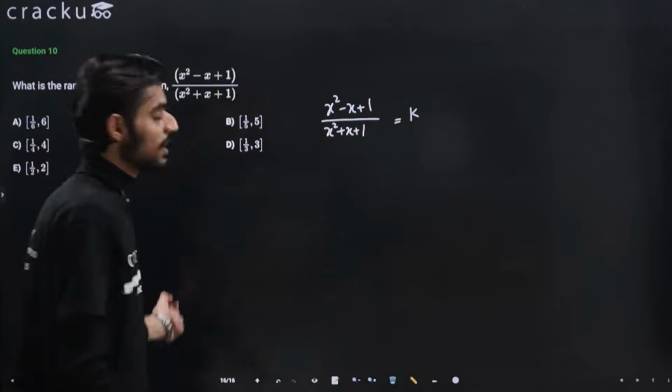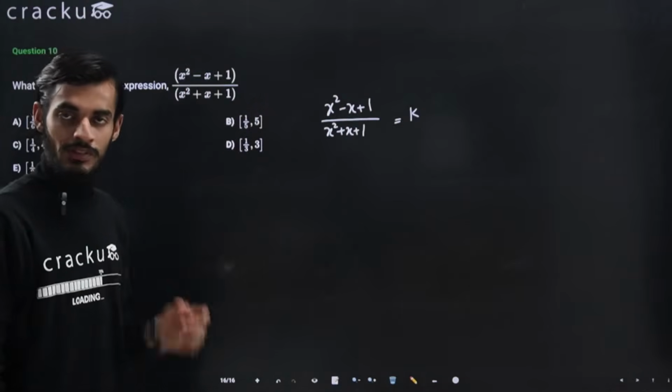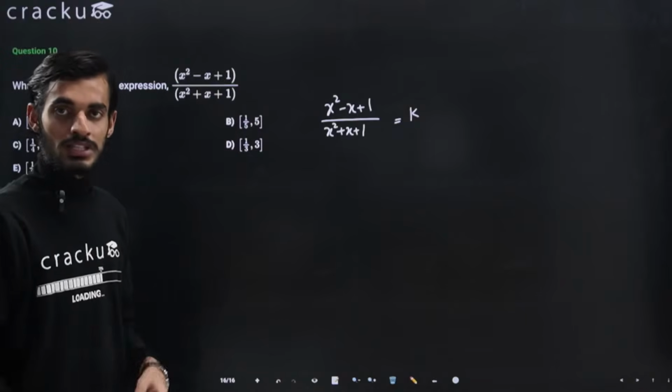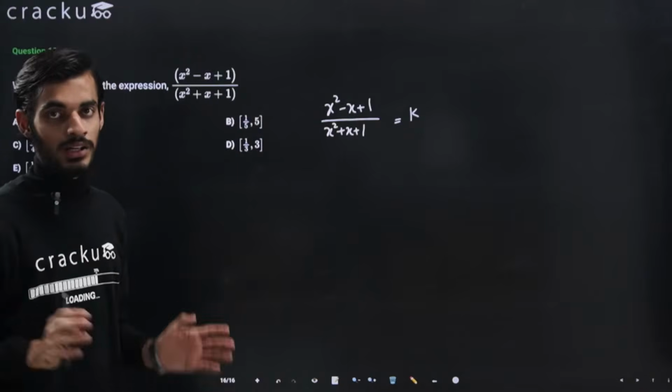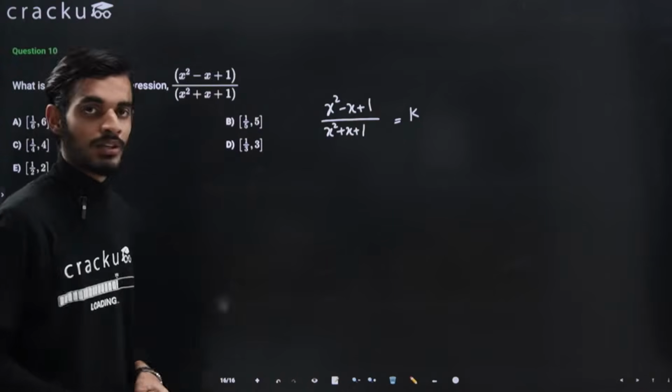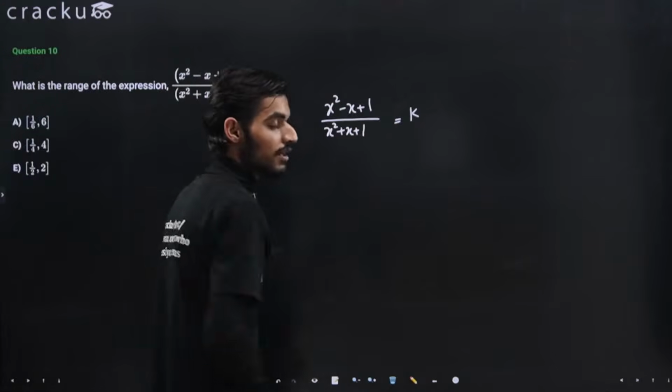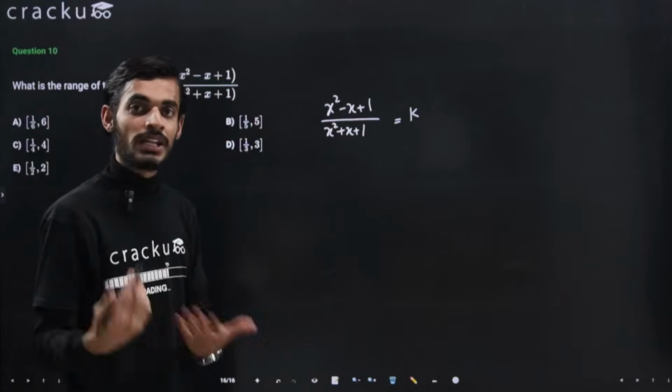Range basically means what all results can come. Whatever value you put in place of x, what is the maximum and minimum possible value that can come for this particular expression. Let's say the answer is k and I need to find what all values k can take.